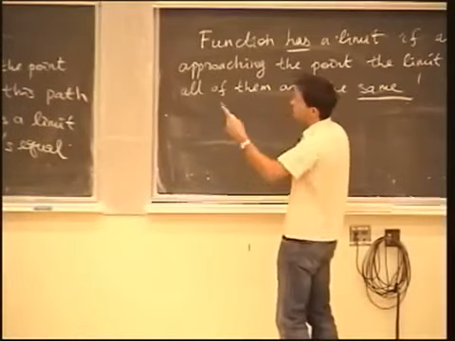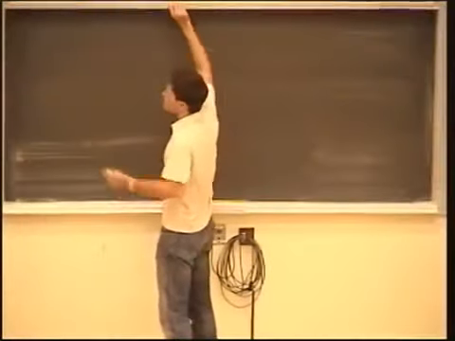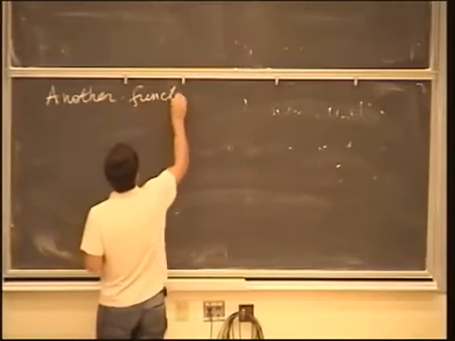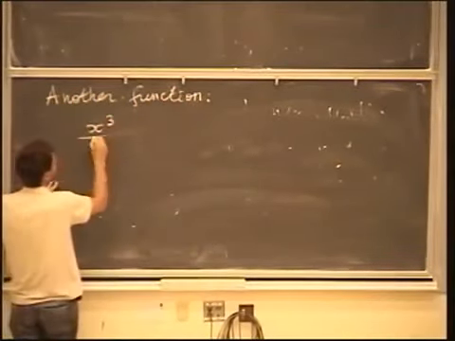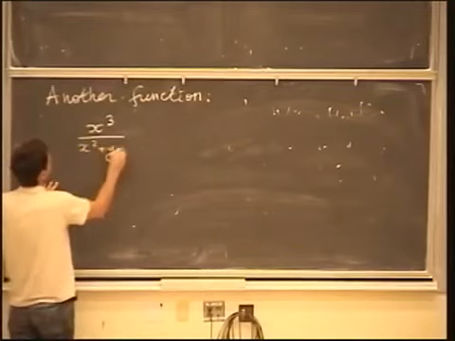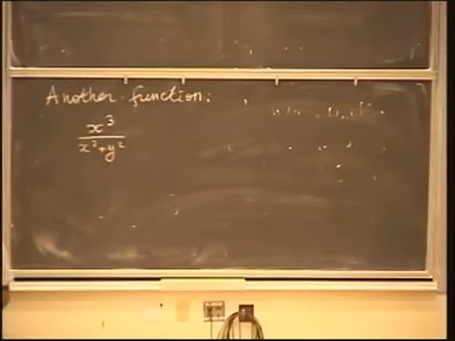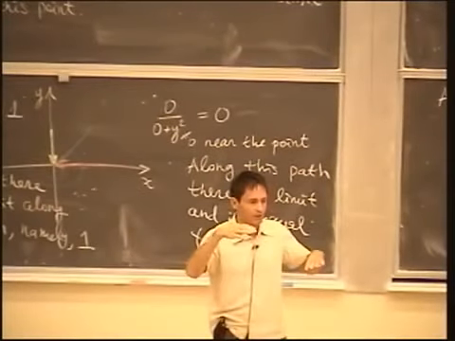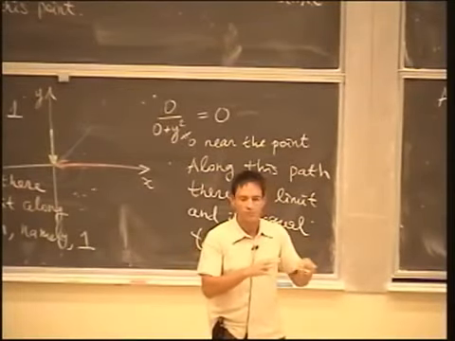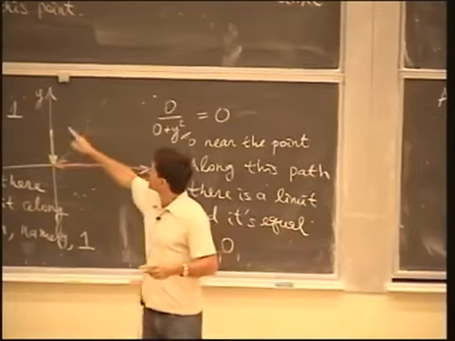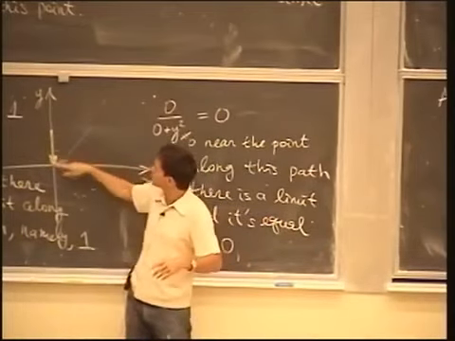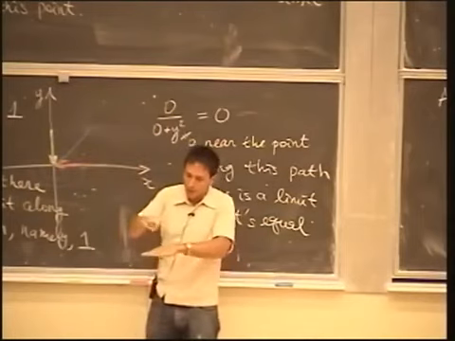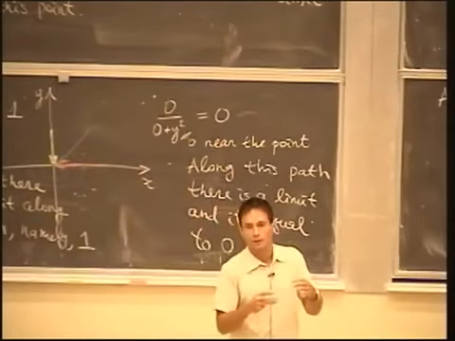Suppose you have a function which is just slightly different from this at first glance. Namely, instead of x squared, I will take x cubed. You see, so what happened? The problem with this function was that both numerator and denominator had degree 2. So both numerator and denominator, in some sense, are going to 0 at roughly the same speed, but not exactly. It depends on along which direction you go. If you go along this one, it will be 0. Along this one is 1. Along this one, for example, if x is equal to y, you can see it's going to be 1/2. You see, but because the powers are the same, that's why you end up with different answers.